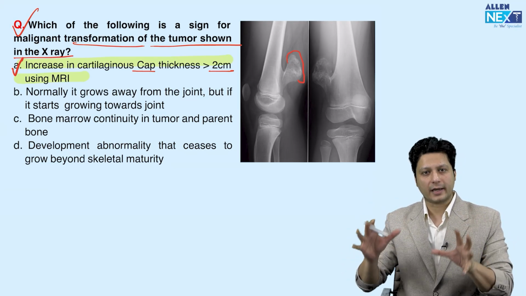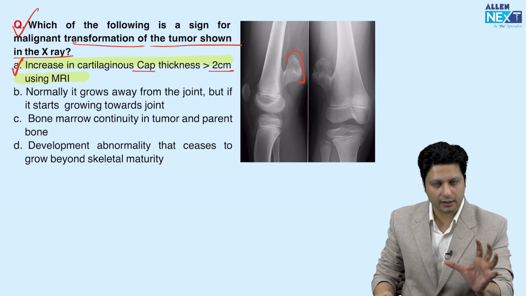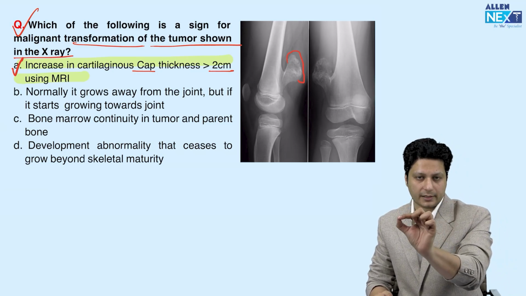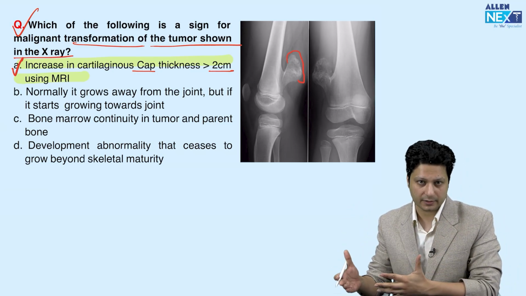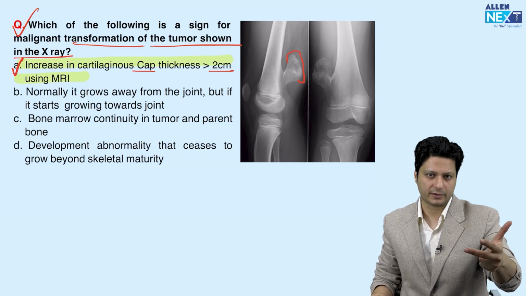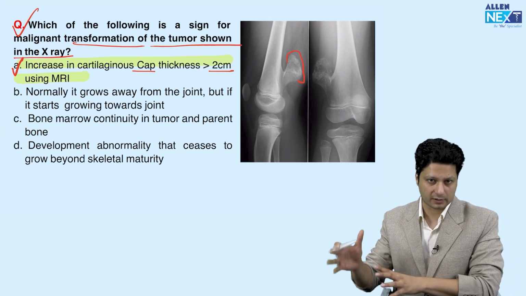But out of multiple signs, the most important sign considered is increase in the thickness of the cartilaginous cap beyond 1.5 centimeters. In the options provided, 2 centimeters is given. That means this is the best possible answer for your question.